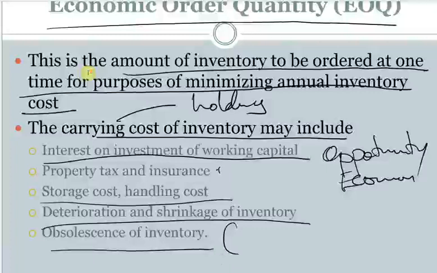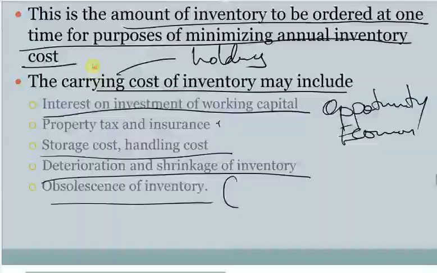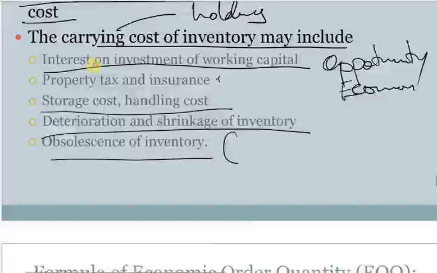So you're saying that with this system, you want to come up with an amount of inventory to be ordered at one time for the purpose of minimizing your annual inventory cost. So you want to find a good combination. Which is the good combination where our ordering cost and our holding cost together will be at the lowest. That's why it's called optimum. So you're actually getting the best out of the combination. That's why it's called optimum order quantity. So that's to do with EOQ.